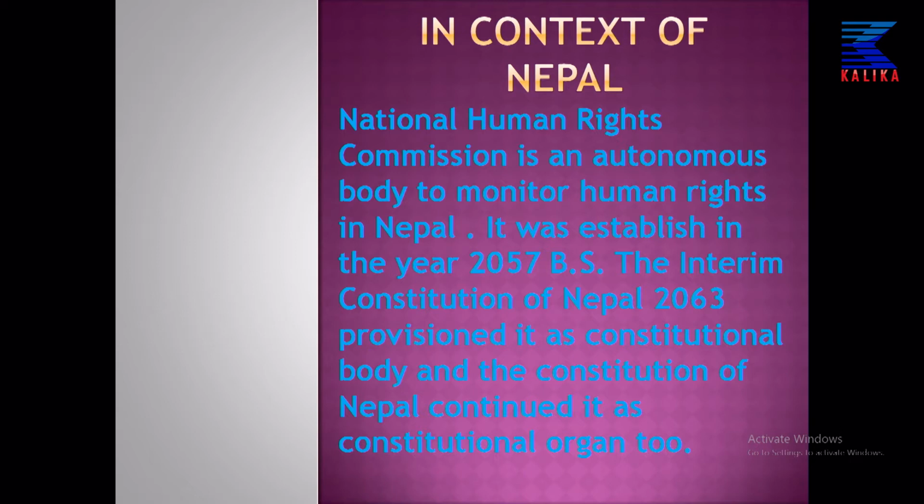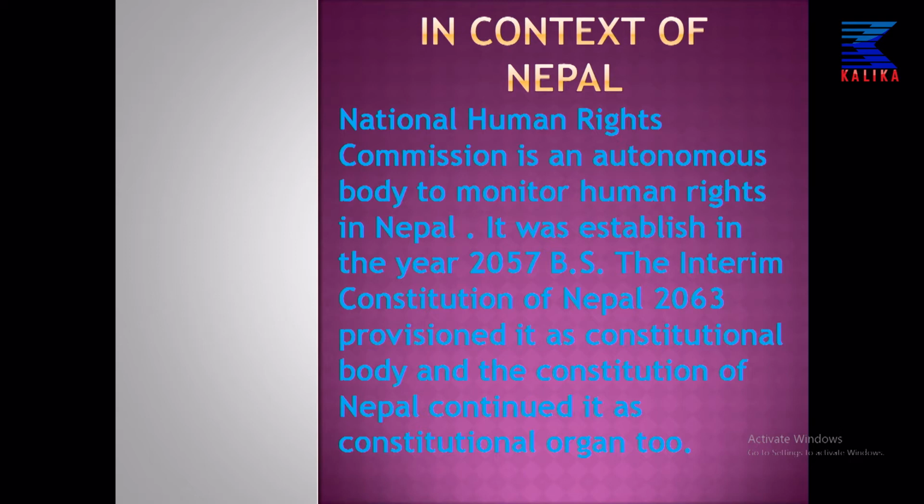That means the organ of Nepal to watch human rights, the watchdog of human rights in Nepal, is NHRC. That means National Human Right Commission is the autonomous body to monitor the status of human rights in Nepal.